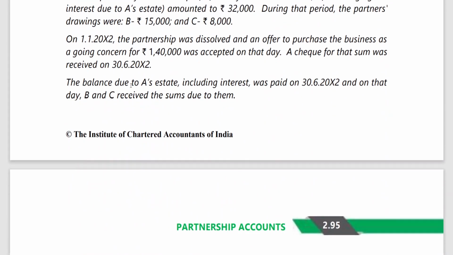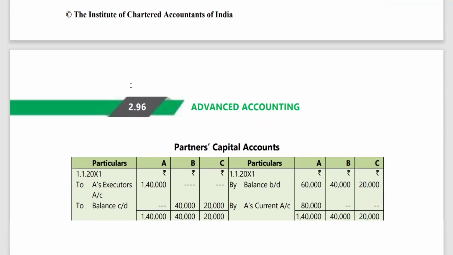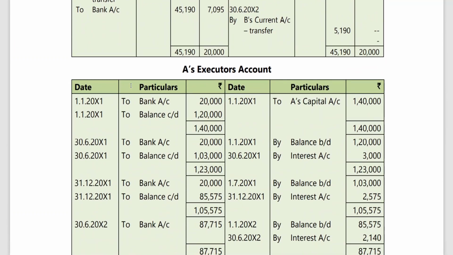Again, this is also a lengthy problem. Before you come to the class, have a look into it. Seventh problem. This is what I'm going to take up in the next class.